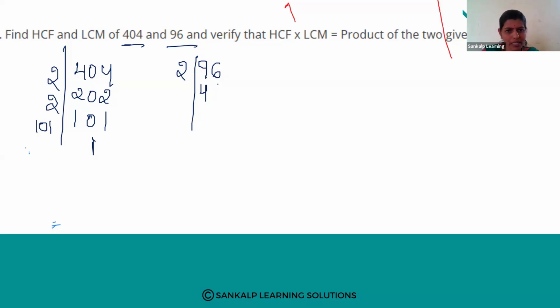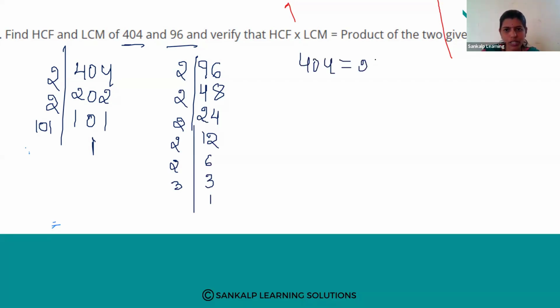Okay, 2 2s are 4, 1 remains. 2 8s are 16. 2 2s are 4, 2 4s are 8. 2 1s are 2, 2 2s are 4. 2 6s are, next 2 3s are 3 1s. Yes. So how many factors are we getting? 404 means it is 2 into 2 into 101. Next, 96. 96 is 2 into 2 into 2 into 2.